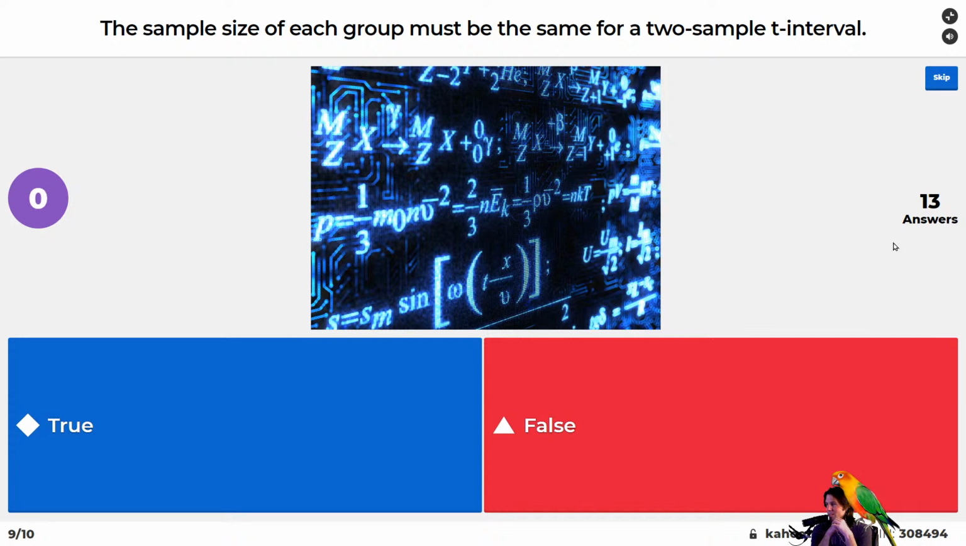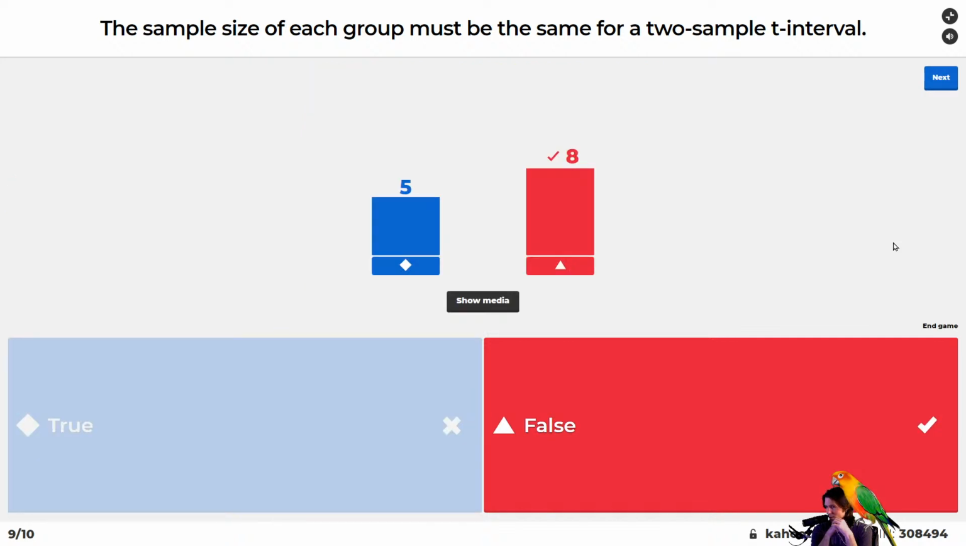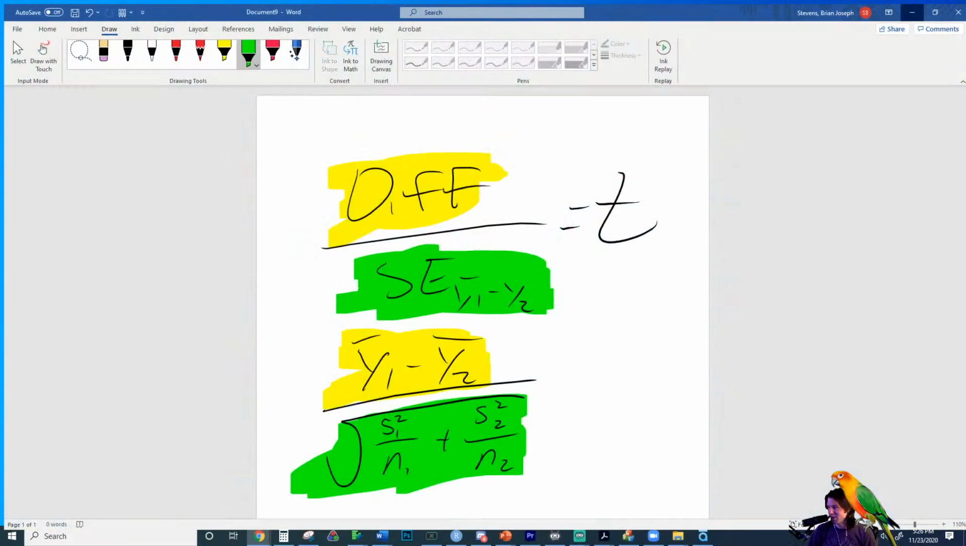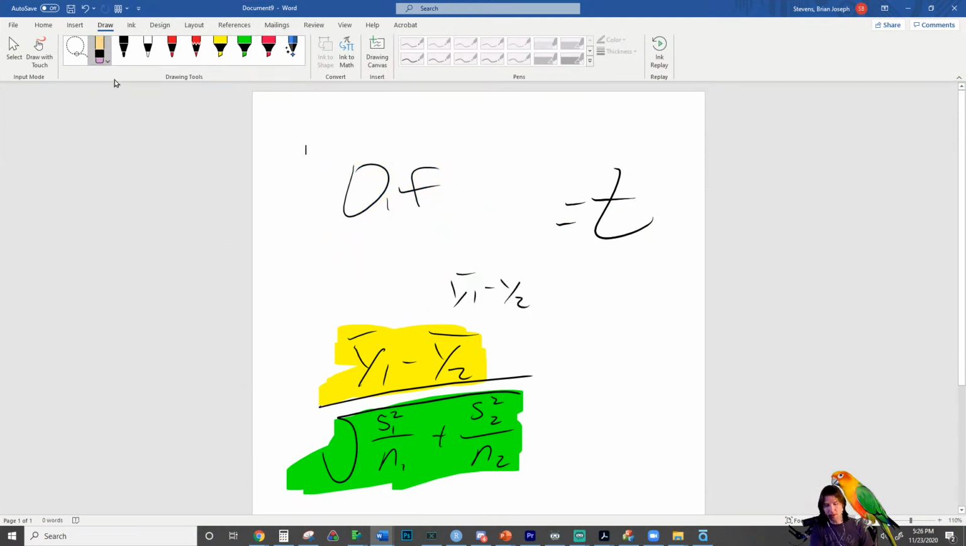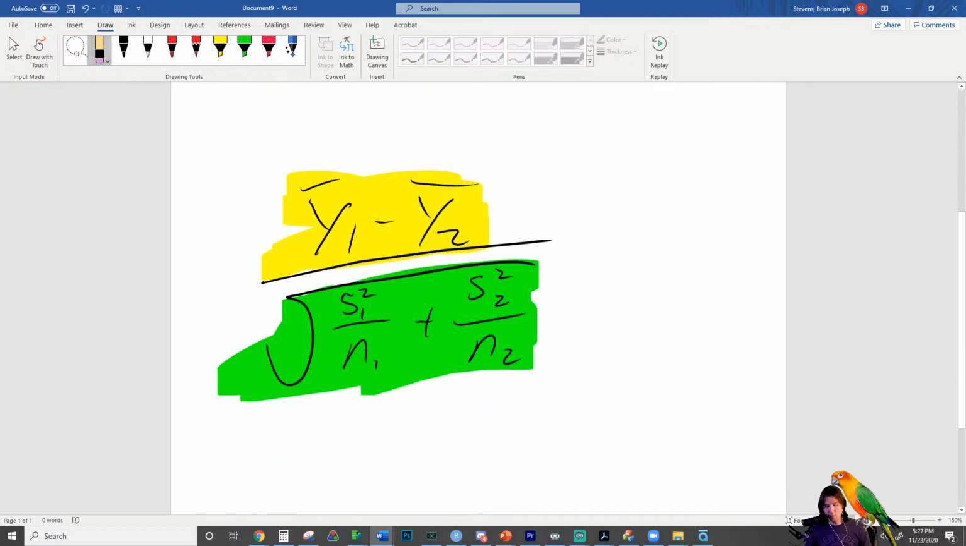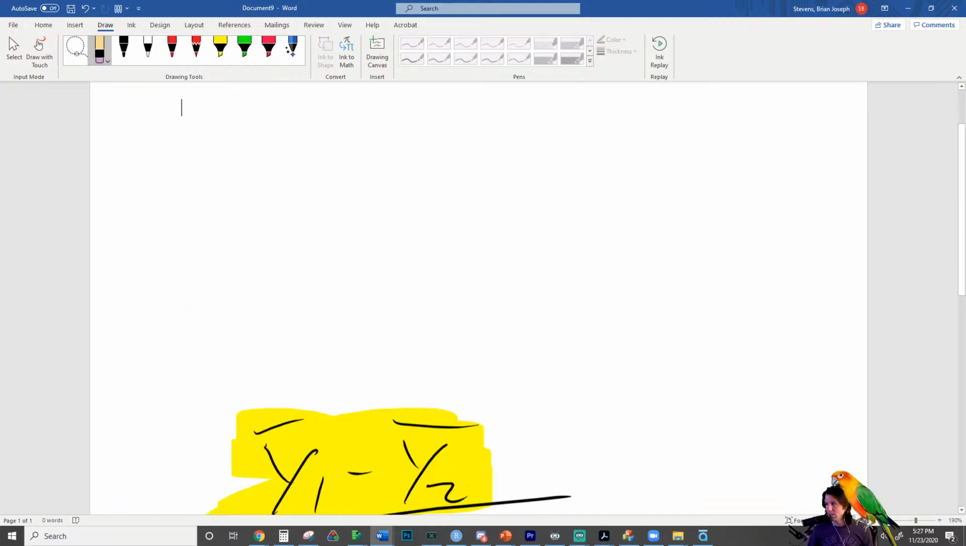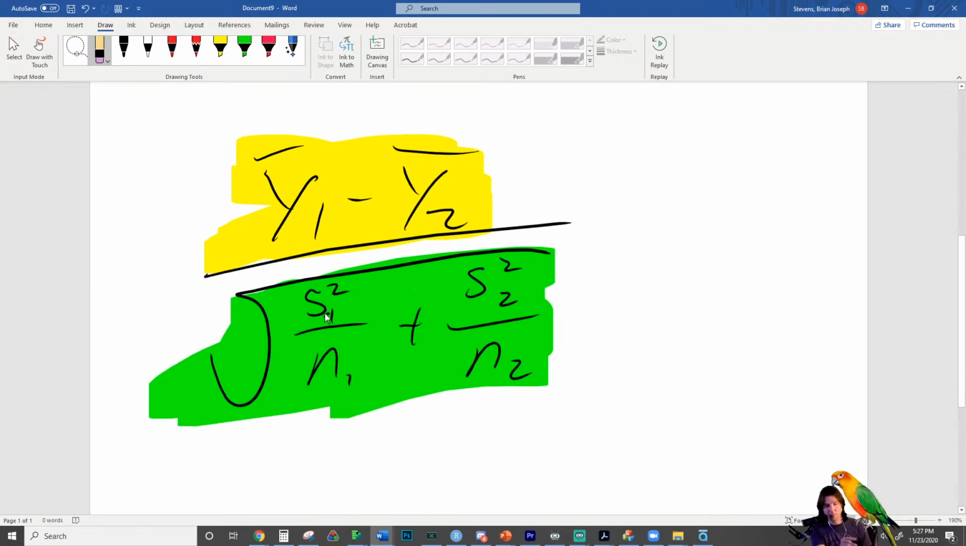This is 100% false. When you look at this, we were showing some of the equation earlier. I'm so sorry, everyone, for the latency. When you look at this right here, we have the following equation, and you can have different sample sizes for each group.